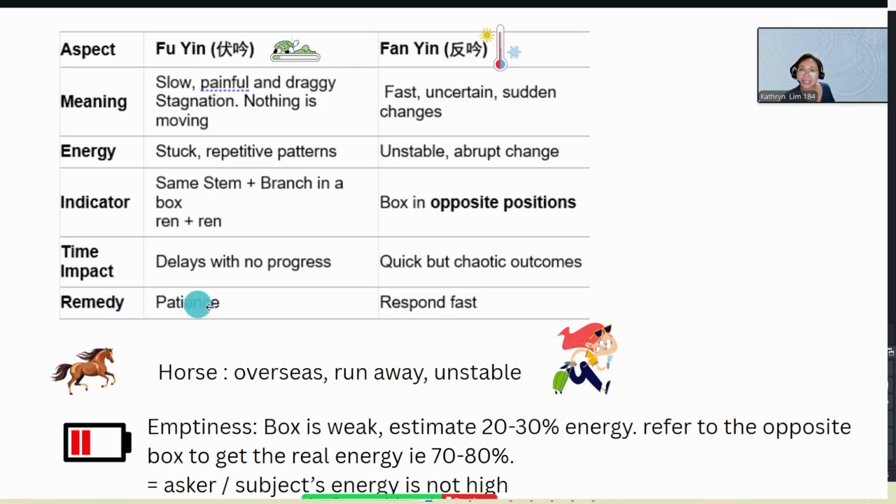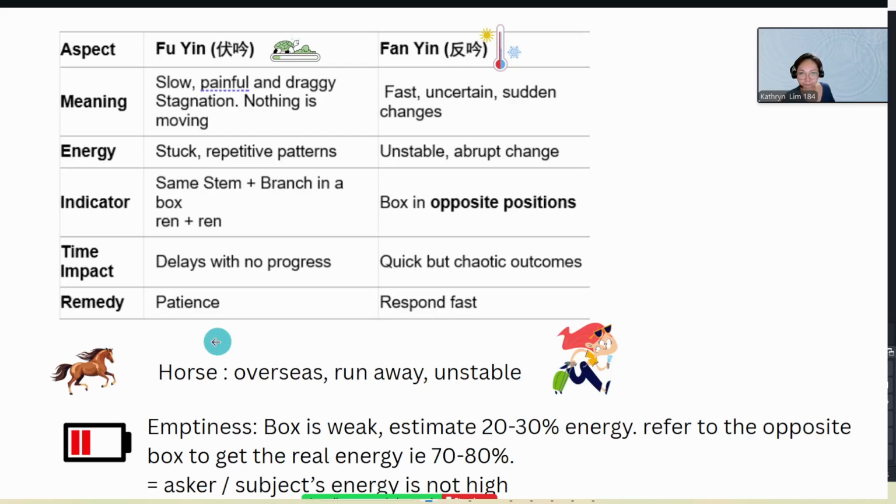The next thing is the time impact. For a Fu Yin chart, there is always delay and no progress. Because of all this delay, one of the solutions to consider is maybe to be patient and wait.